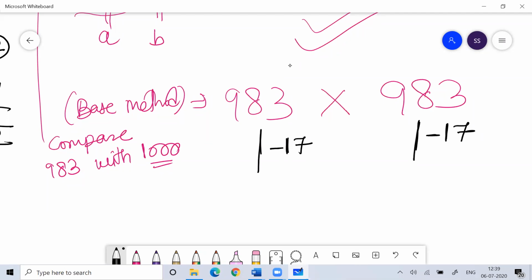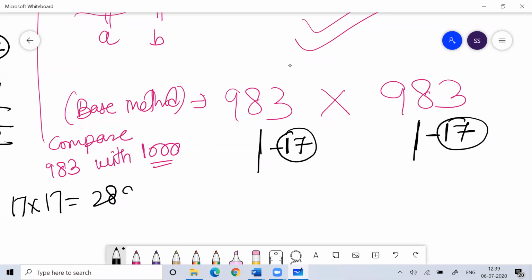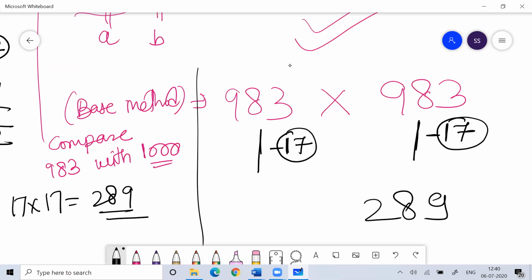983 is 17 less than 1000. All with me? Okay, what is 17 into 17? I believe everyone knows the square of 17. So 17 into 17 is 289. Write 289. Done. Now what is 983 minus 17?